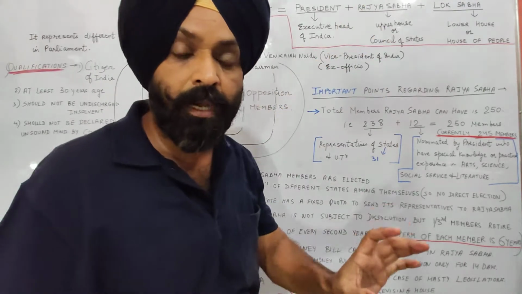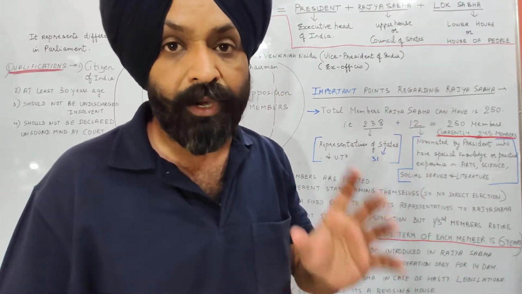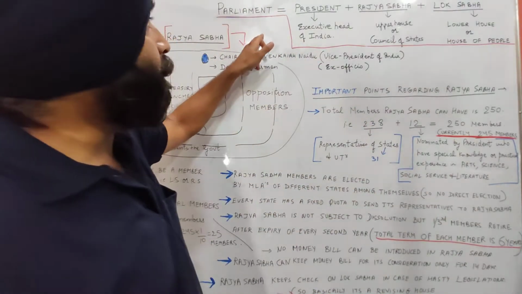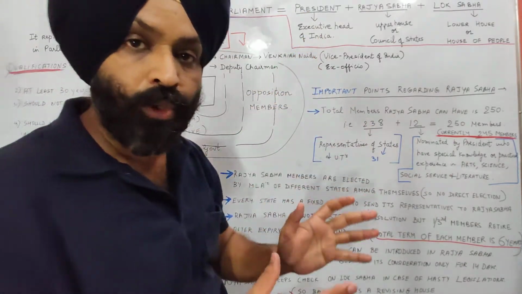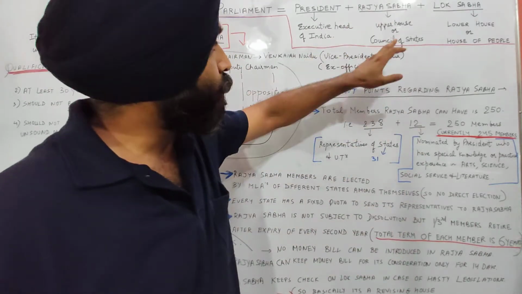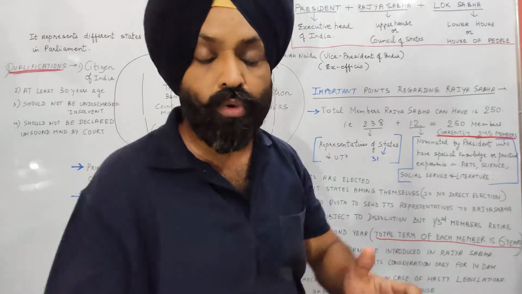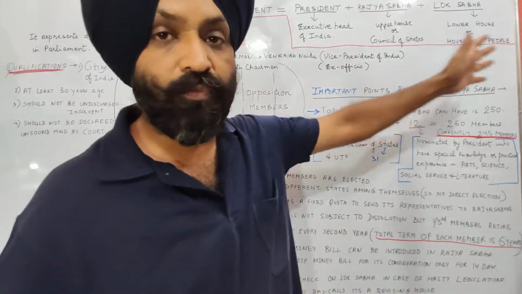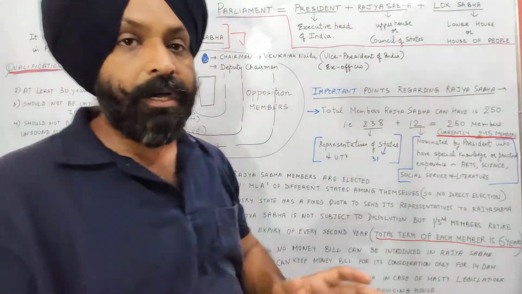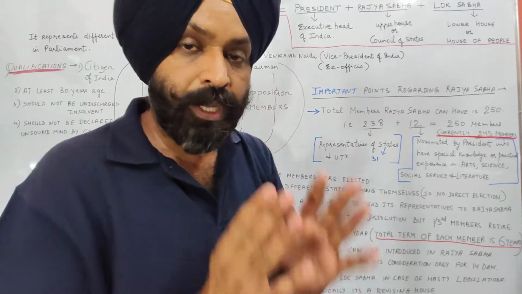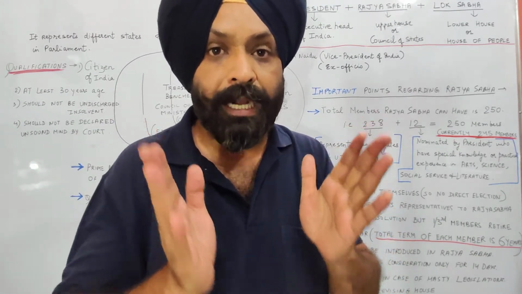Basically, Rajya Sabha is a part of the Parliament of India. What constitutes Parliament of India? Parliament means President, who is the executive head of India, plus Rajya Sabha, which is the upper house or council of states, plus Lok Sabha, which is also called lower house or house of people. So basically Rajya Sabha is part of the Parliament of India. In today's lecture we will be dealing only with Rajya Sabha.